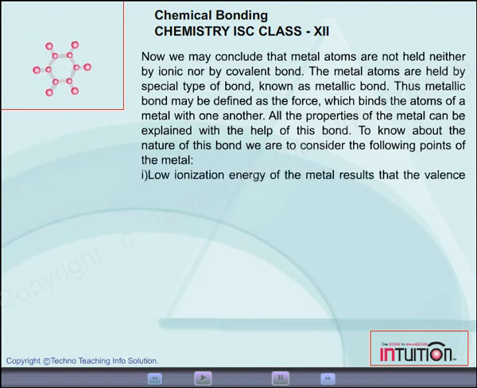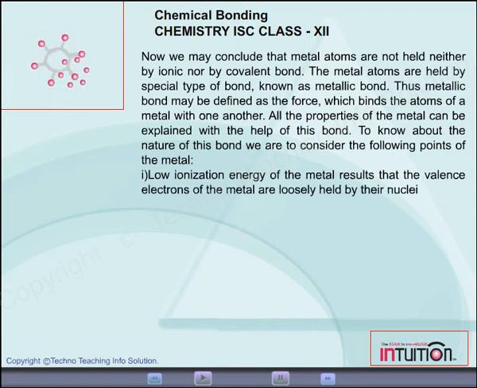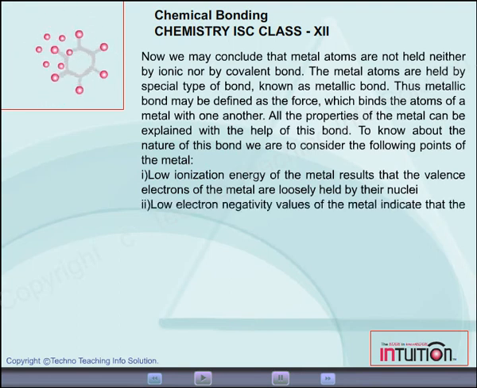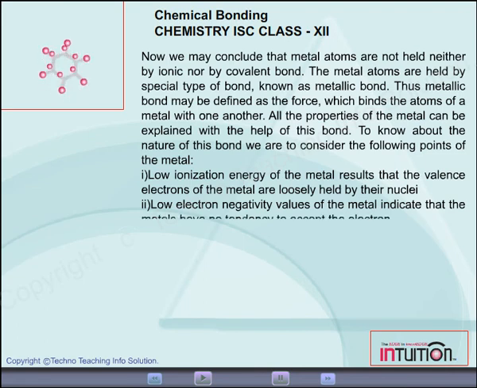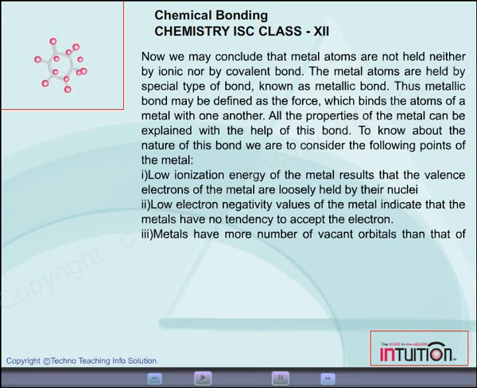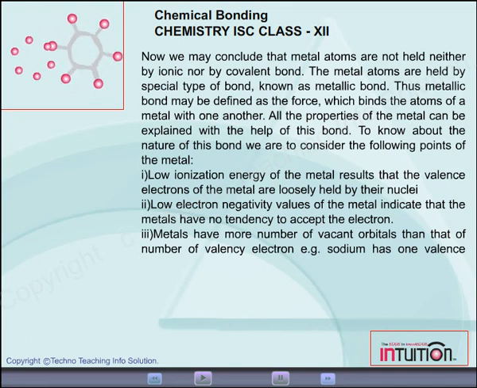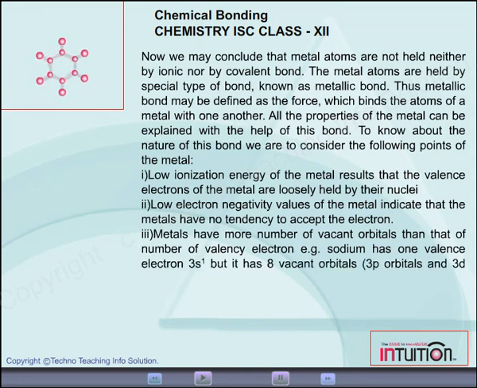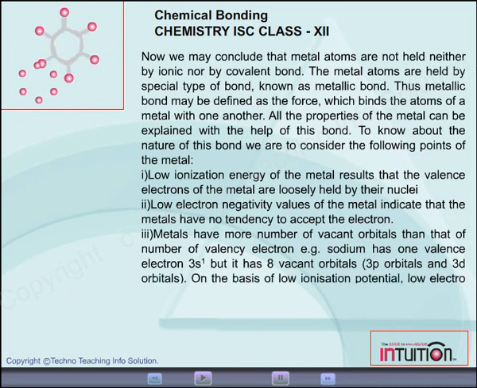1. Low ionization energy of the metal results in the valence electrons of the metal being loosely held by their nuclei. 2. Low electronegativity values of the metal indicate that metals have no tendency to accept electrons. 3. Metals have a greater number of vacant orbitals than the number of valence electrons. Example, sodium has 1 valence electron, 3s1, but it has 8 vacant orbitals, 3p orbitals and 3d orbitals.